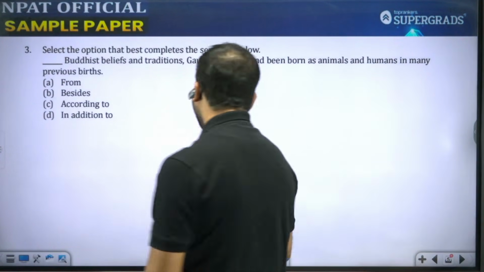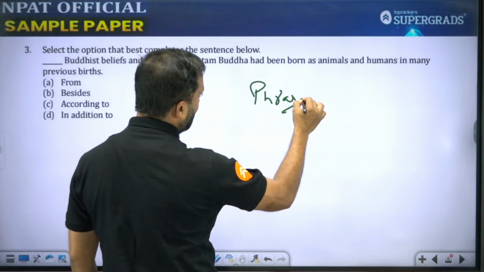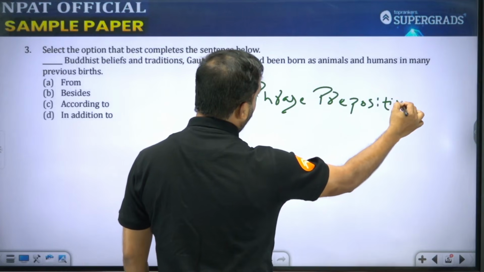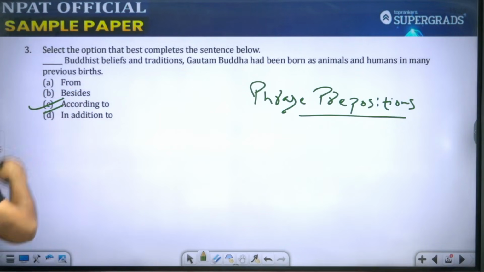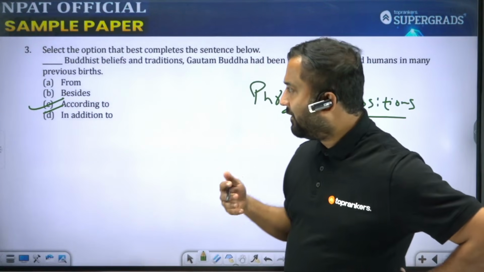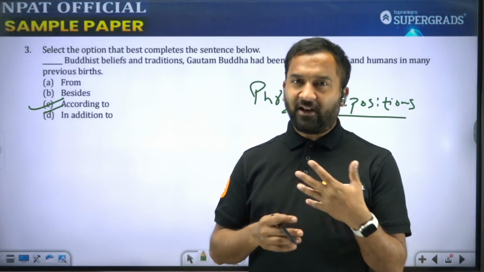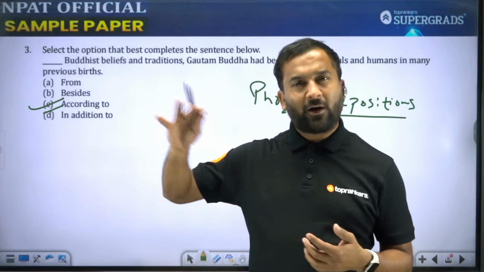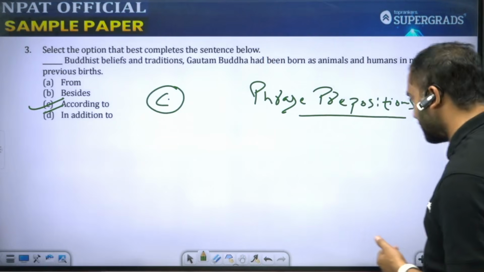Now, when we are studying prepositions, students, so preposition में एक चीज होती है, that is phrase prepositions. There's a thing called phrase prepositions. तो यहाँ पे क्या है? According to Buddhist beliefs, from is generally used when we are talking about time or distance. Besides means in addition to, it gives us additional information about things. According to would be correct, and besides or in addition to are similar. So correct answer here for question 3 again would be option C, students.